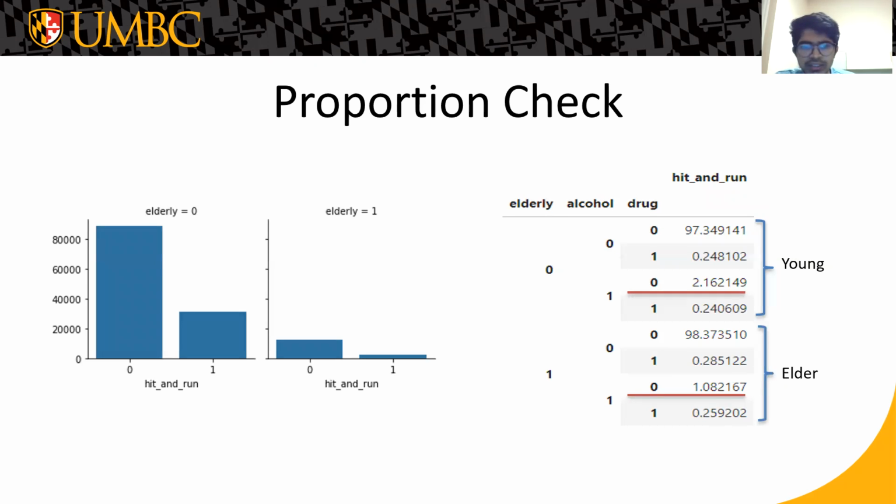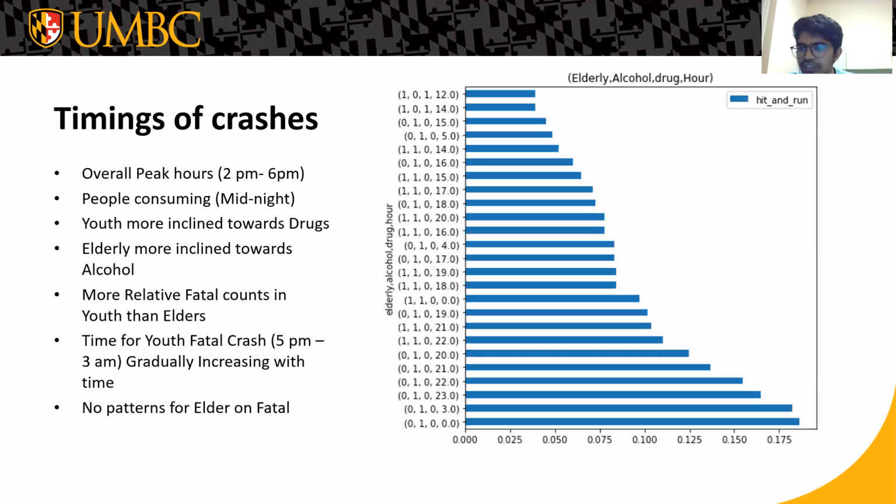On the exploratory data analysis part, we got to know that more youth crashes were found than the elder people, but the overall proportion was very similar with each other. We got to know that more youth people are involved into the drug, which caused the crashes. Regarding the timing of the crashes, it was mostly happening between 2 p.m. to 6 p.m. But with the people which consume the alcohol or drug, their crashes were mostly in the midnight or in the early morning.